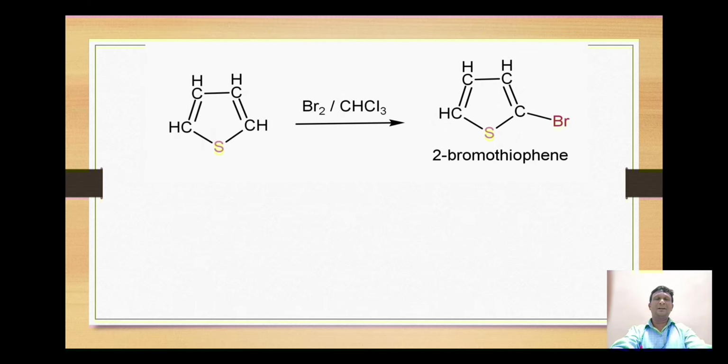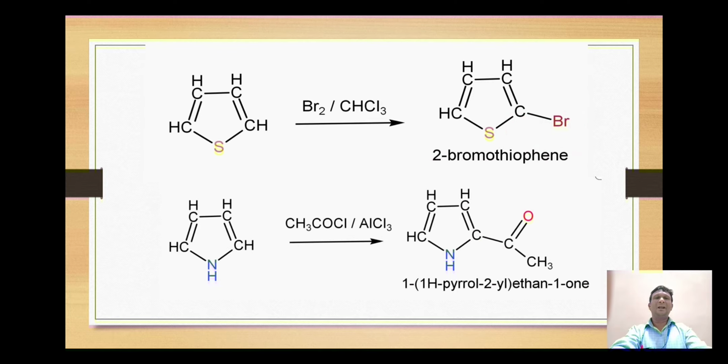Let's look at the next example. Thiophene on reaction with bromine in presence of chloroform gives formation of 2-bromothiophene. Likewise, pyrrole when reacted with acetyl chloride in presence of AlCl3 gives the formation of 2-acetyl pyrrole.